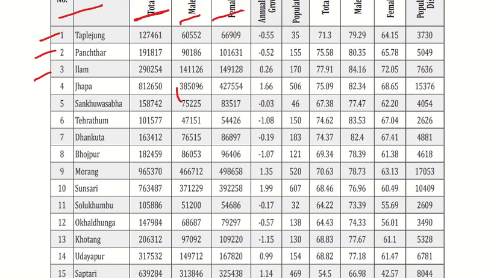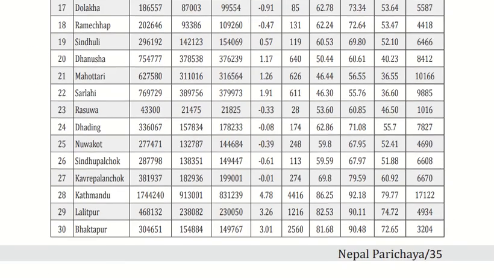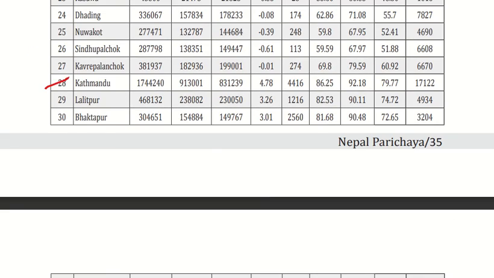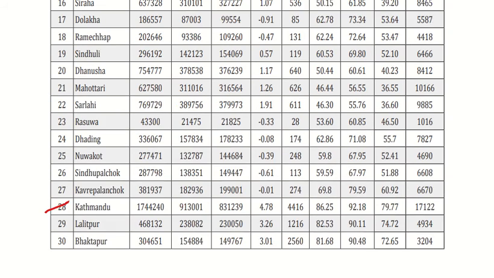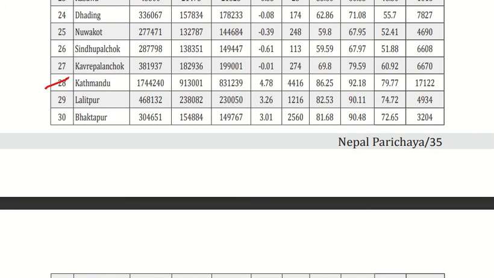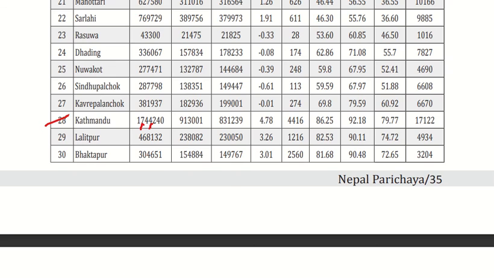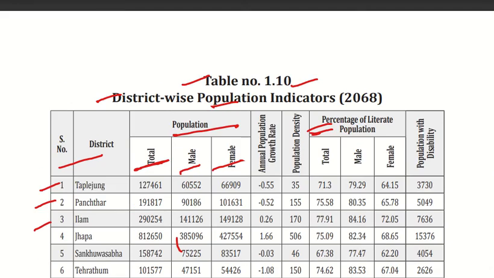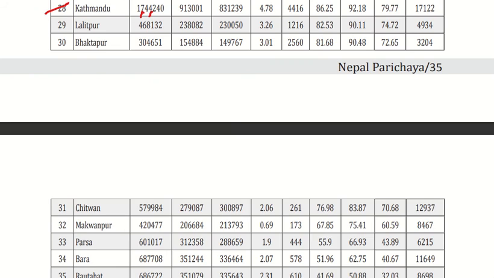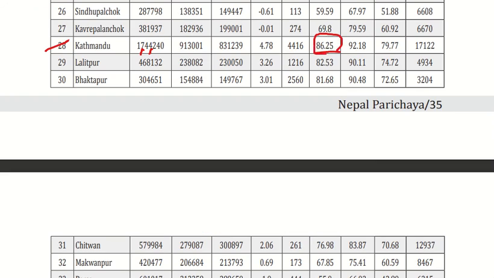We'll just go through the major ones, that is Kathmandu. The total population of Kathmandu is 17 lakh 44,000, and the literacy rate is 86%.